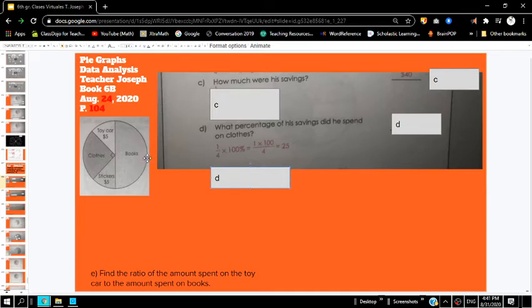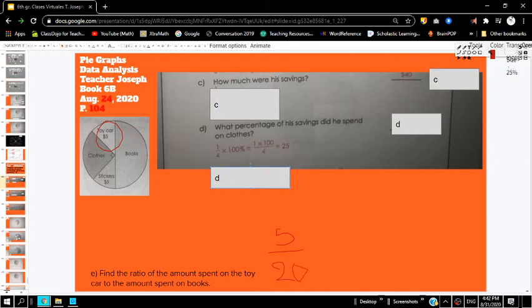Let's take a look at the last problem, letter E. Find the ratio of the amount spent on toy cars to the amount spent on books. Since toy cars was $5 and books was $20, we can just take 5 over 20. The amount spent on toy cars was $5, and the amount spent on books was $5, $10, $15, $20.